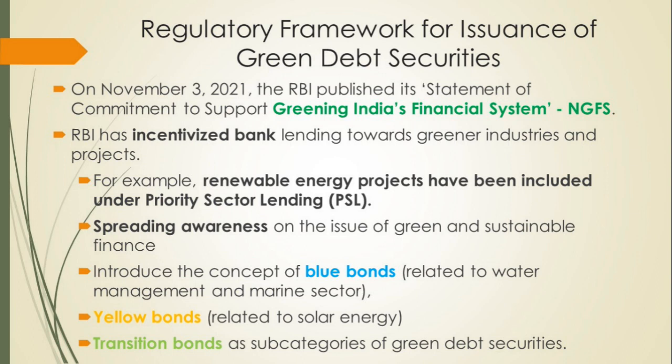Renewable energy projects have been included under priority sector lending. You know, priority sector lending is mandatory now. It's not optional at all, it's a priority. So they have put green energy into priority sector lending. So banks have to give a particular percentage of loans to these green securities, green debt or green projects. Okay, so it has also created different types of bonds.